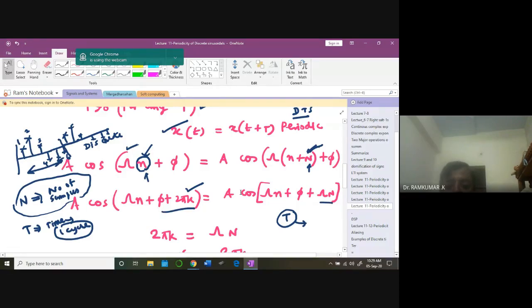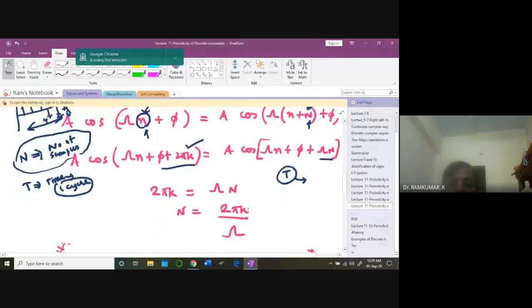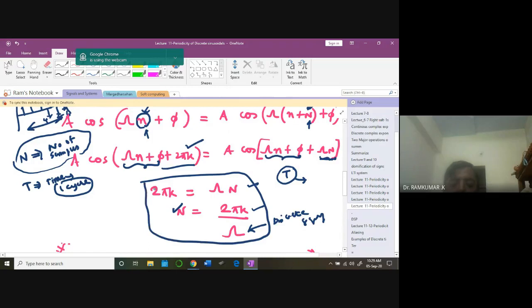Naturally, I'm going to equate these. See, these two terms are common here. Only if 2 pi k is equal to this term will these two be equal. Therefore, N, the number of samples, is going to be equal to 2 pi k divided by the discrete frequency. It's a big idea. This point is very important.